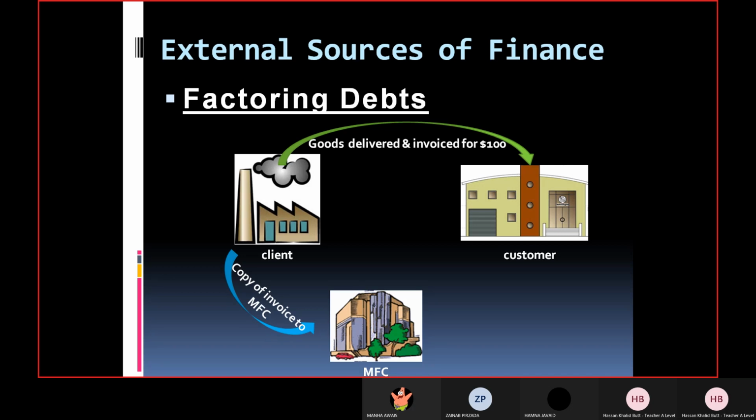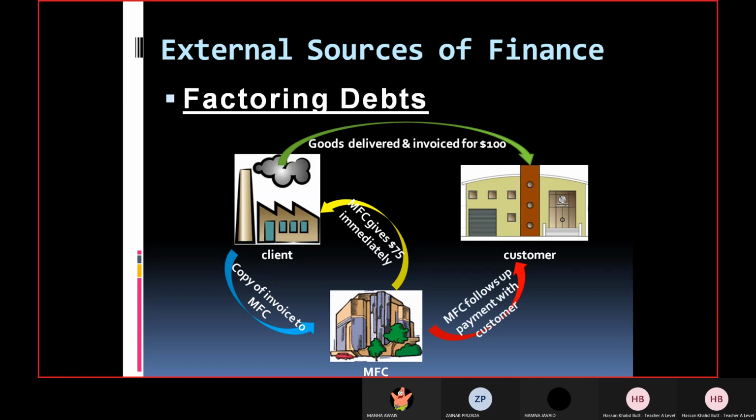So they provide the copy of the invoice to MFC and tell them that we have sold goods to the customer, and the amount will be paid after 3 months' time. But I want cash right now at the end of the first month. So they say, all right, they collect the invoice from the client or the factory owner and keep it with them. Then they will provide $75 immediately to the client or the factory owner. So $25 will be the profit of the debt factor, that is MFC, simply the name of the company.